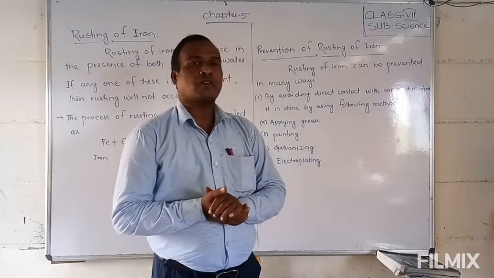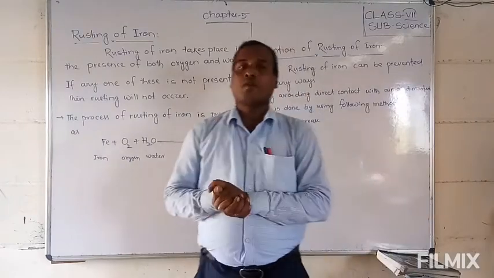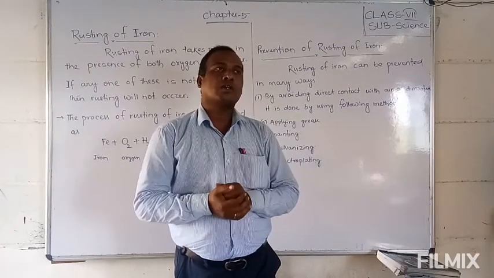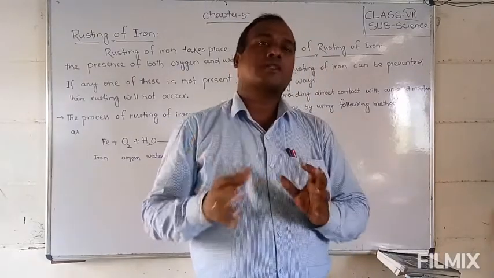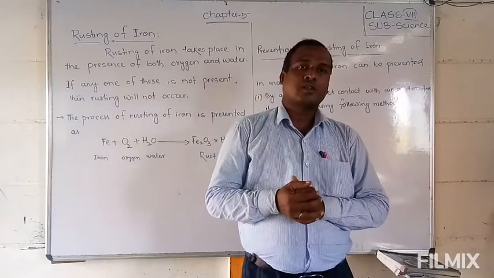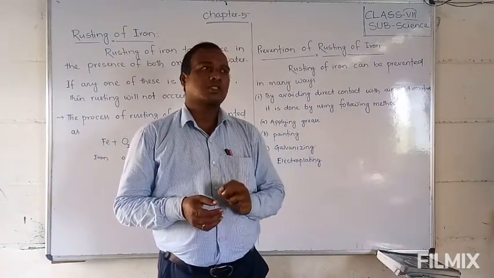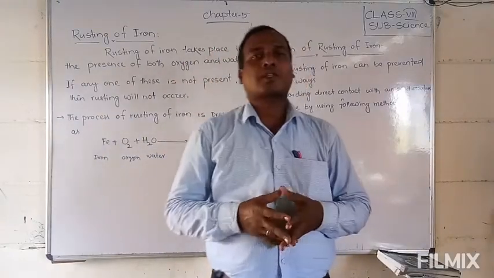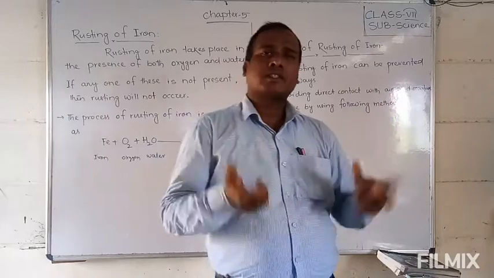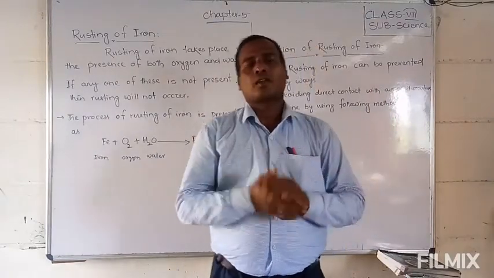Students, what do you mean by rusting of iron? You have heard this term. Rusting of iron means that a brown color, a dark brown coating, gets attached on the iron. What is that? That is called rust. You have seen rust on old iron things, your cycle, market utensils, or whatever household things you use daily.